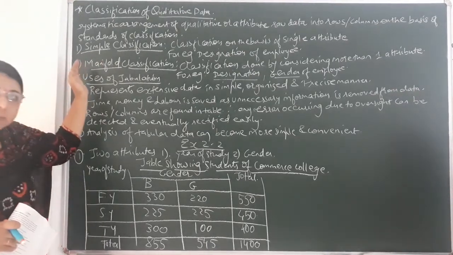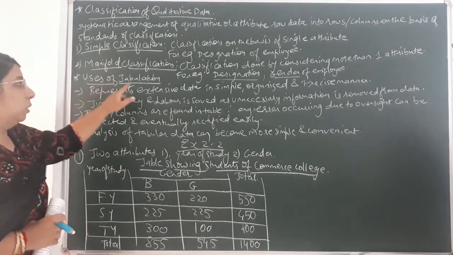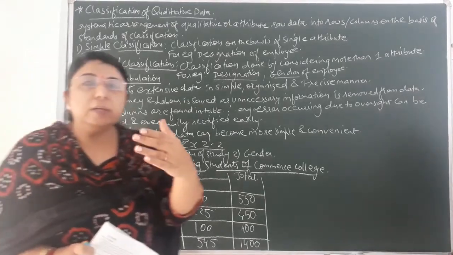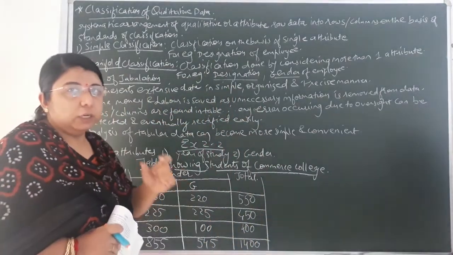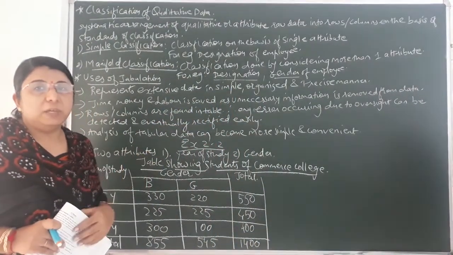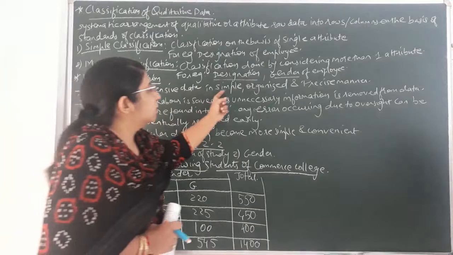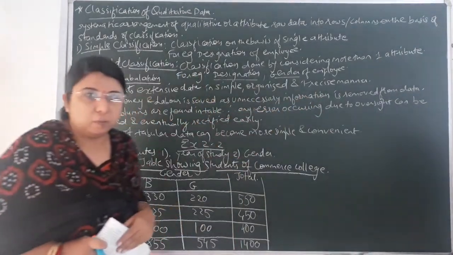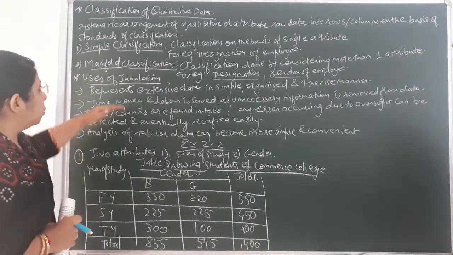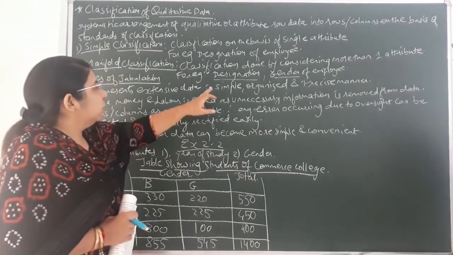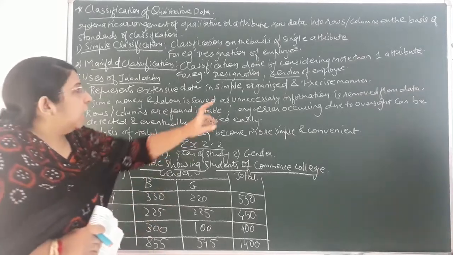Now, after understanding these two types of classification, let us understand the uses of tabulation. Why is tabulation, or representing the data in a table, important, or how is it useful to understand or classify the data by placing it in tabular form? The first one is that it represents extensive data in a simple, organized and precise manner. Whatever data has been collected would naturally be in raw form. In order to simplify that large, extensive data, it is tabulated according to given criteria and organized.